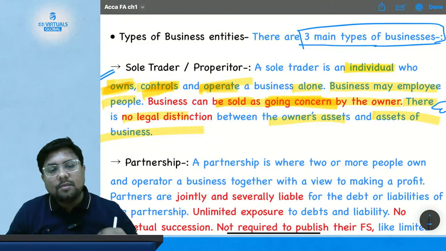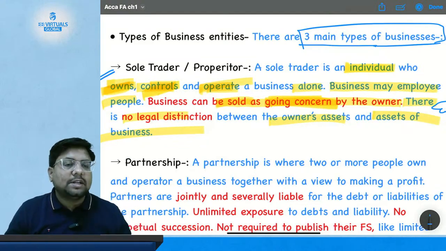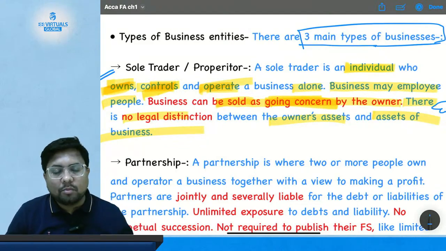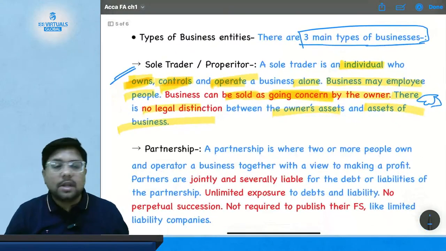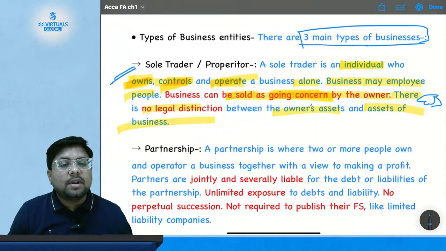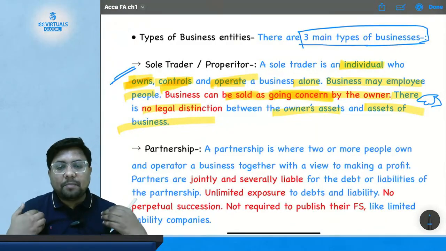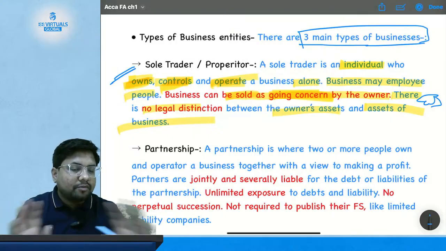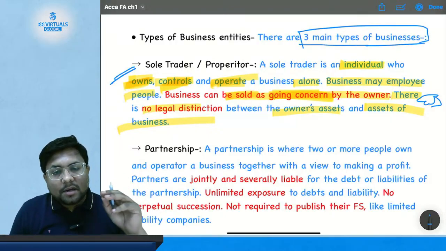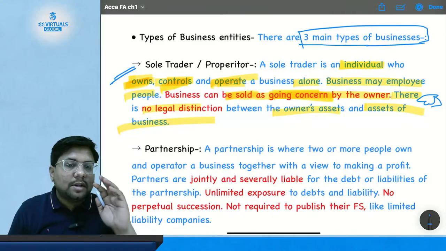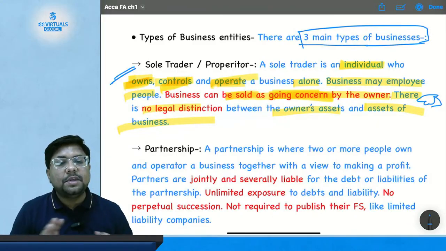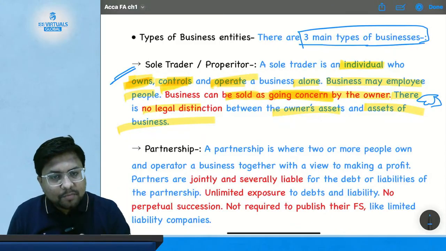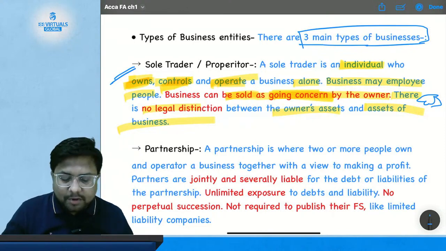So my personal asset can also be used to fulfill the debts or obligations of the business, that is, the sole proprietorship. So what is a sole proprietorship? It is a business where an individual, a person like me and you, not a company, not a firm, not an association, owns, controls and operates a business alone. Alone means no one else to support you. You can have an employee but not a partner.